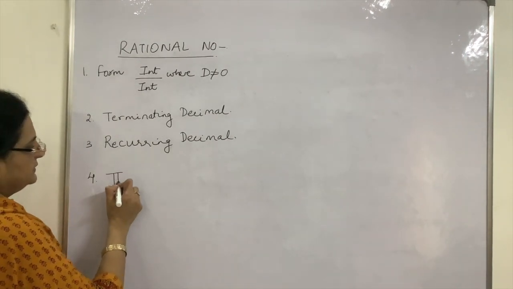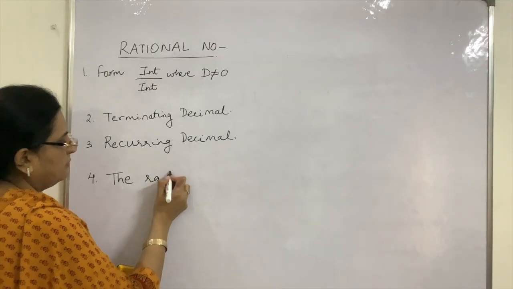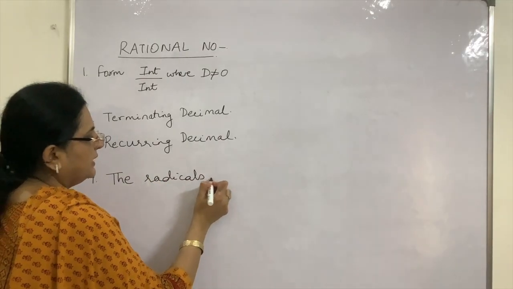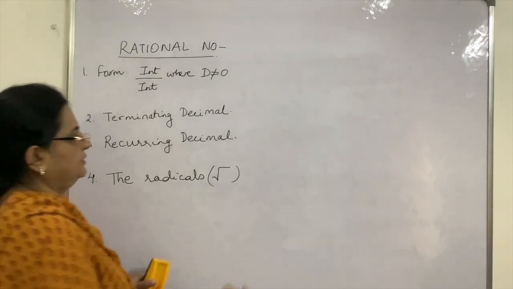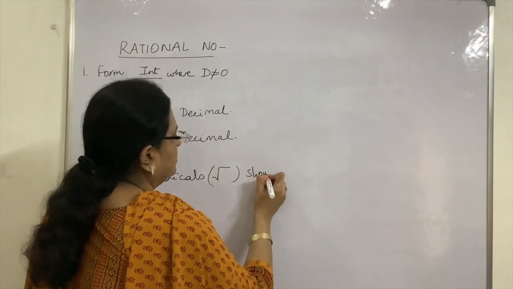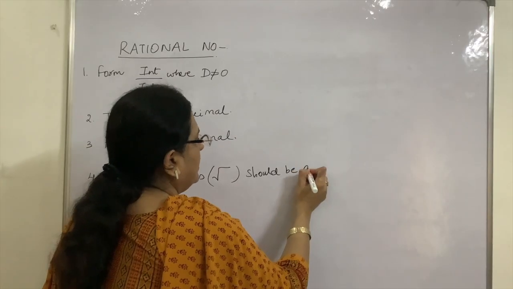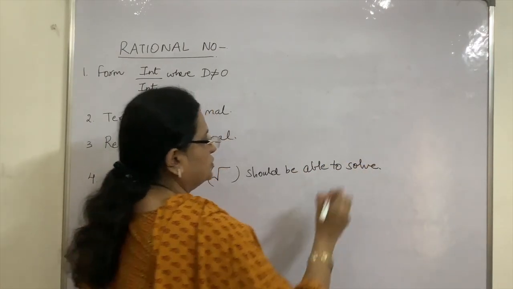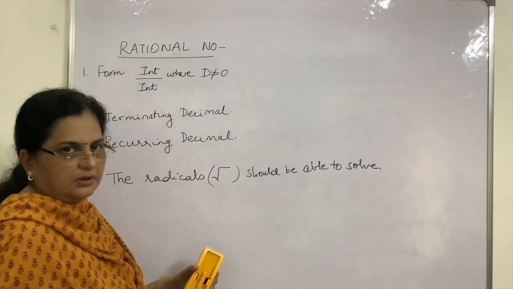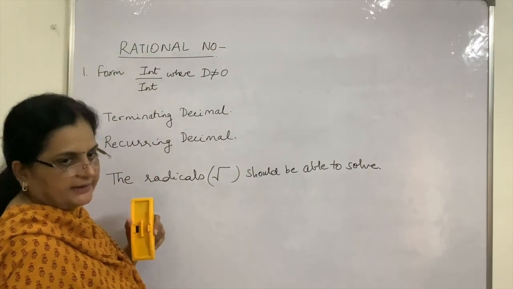That the radicals, now what do you mean by radicals? The under root signs. The radicals should be able to solve, or we should be able to solve the radicals.